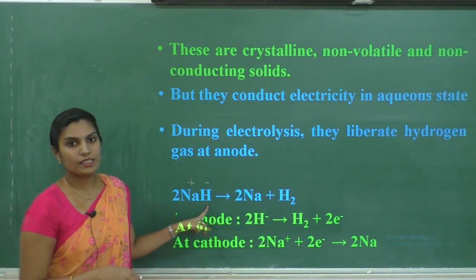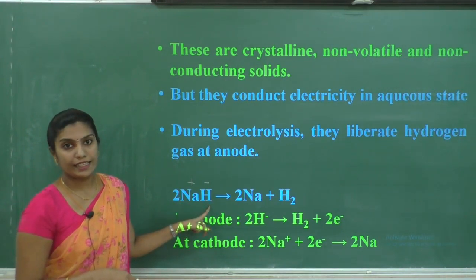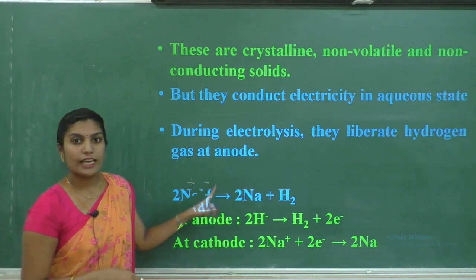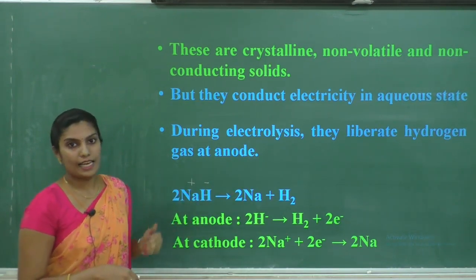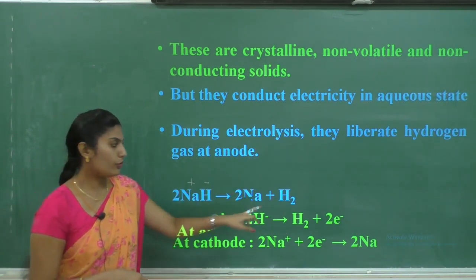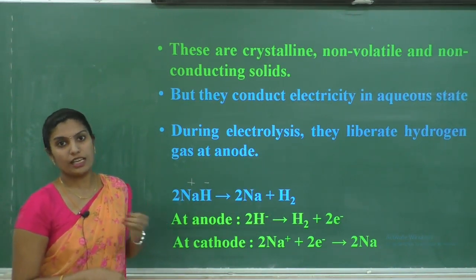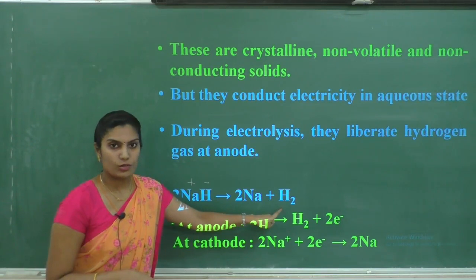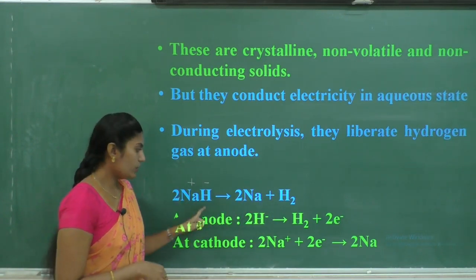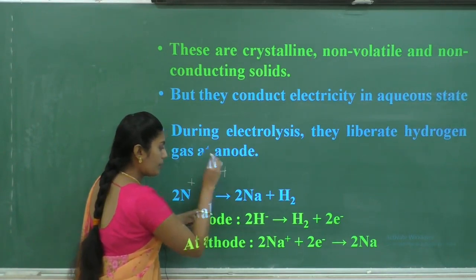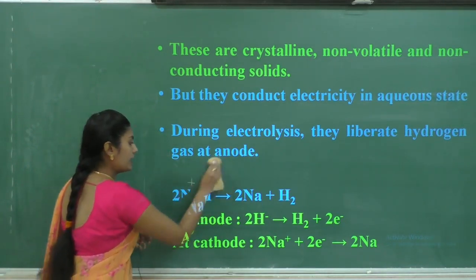anion present in the solution is the hydride ion. When this anion moves towards the anode, it will lose its electron and form hydrogen. That hydrogen combines with another hydrogen and forms hydrogen gas. Already you know that this is an anion, H minus. What happens in the reaction at the anode?